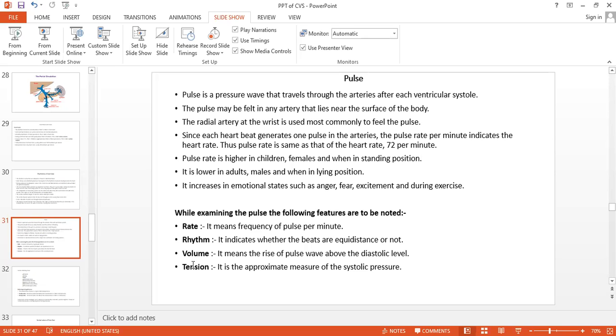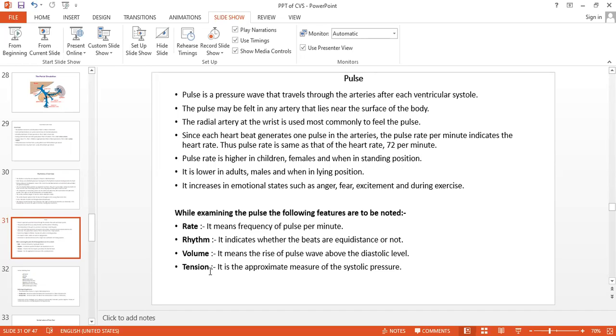So the rhythm should be proper. It should not increase sometimes and disappear sometimes. It is continuously beating, we can feel that continuity. Continuity is regularity. It indicates the equidistance of that wave feeling.